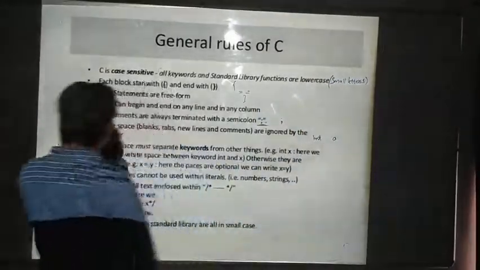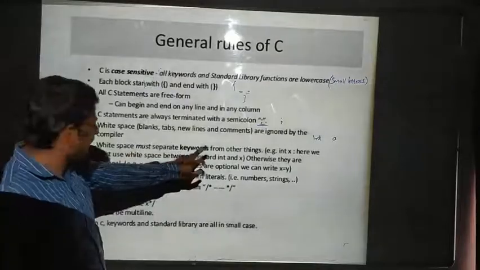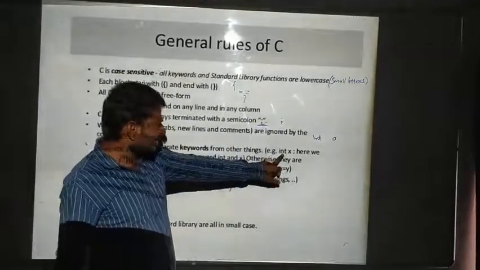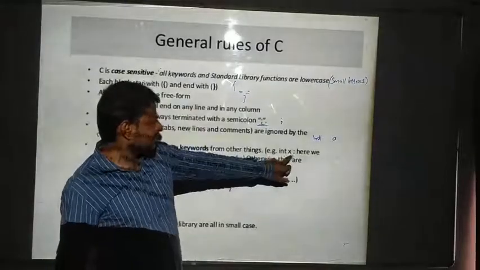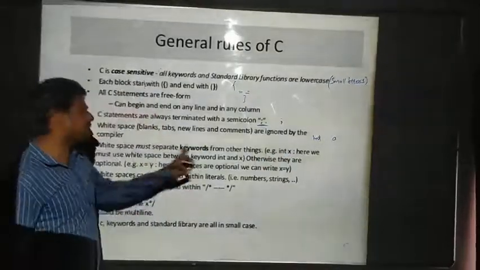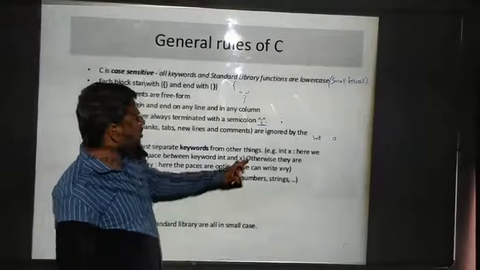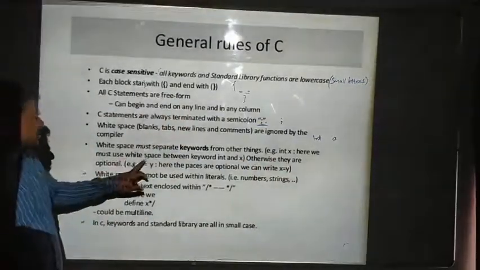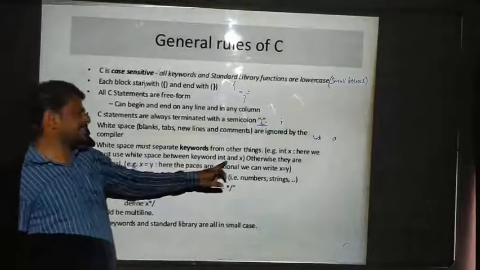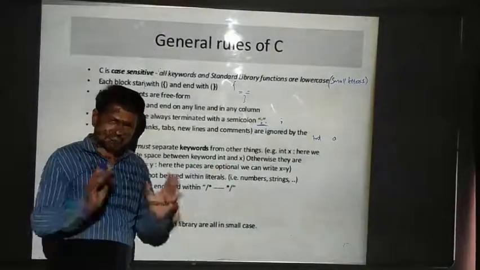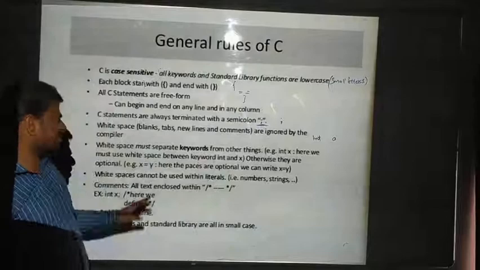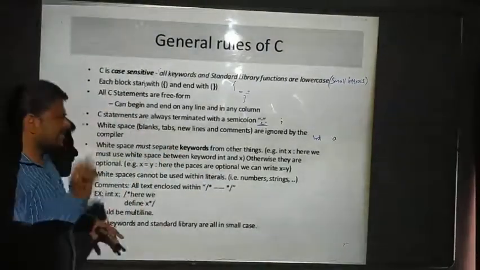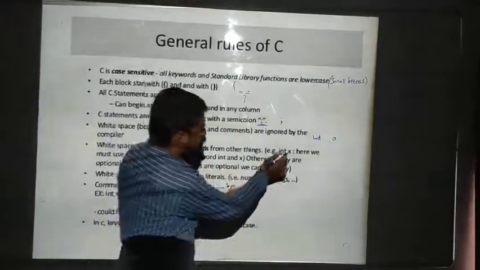And next, white space must separate keywords from other things. Here you can see integer, space, x. Here integer is a keyword. Later we will learn what keywords are. Here we must use a white space between the keyword integer and x. It must be used in some cases. It's your interest how much space you use, but there is a condition to use a space.